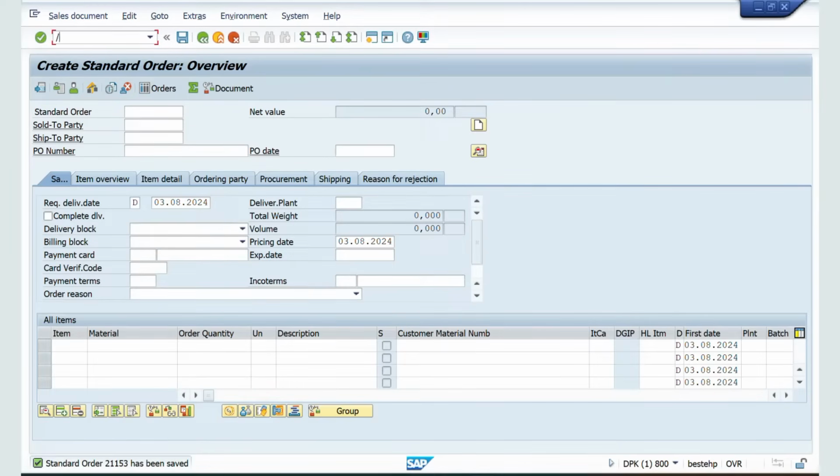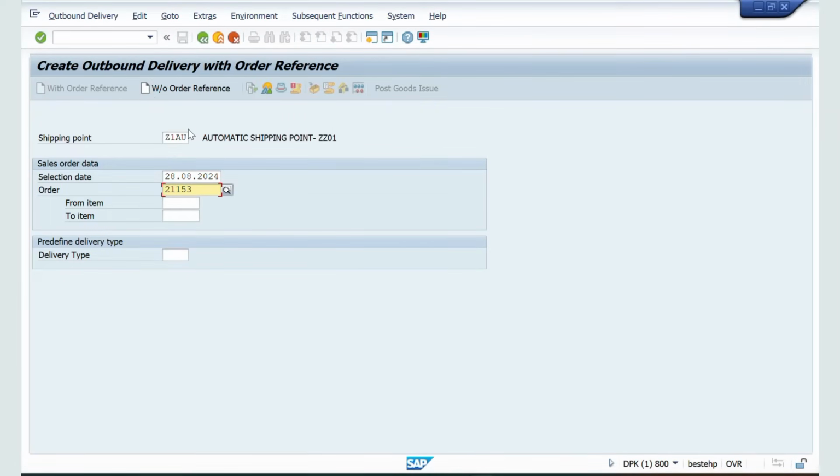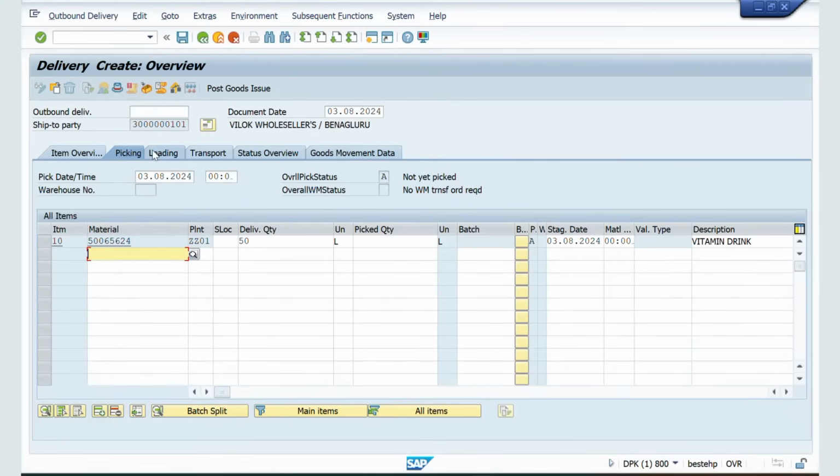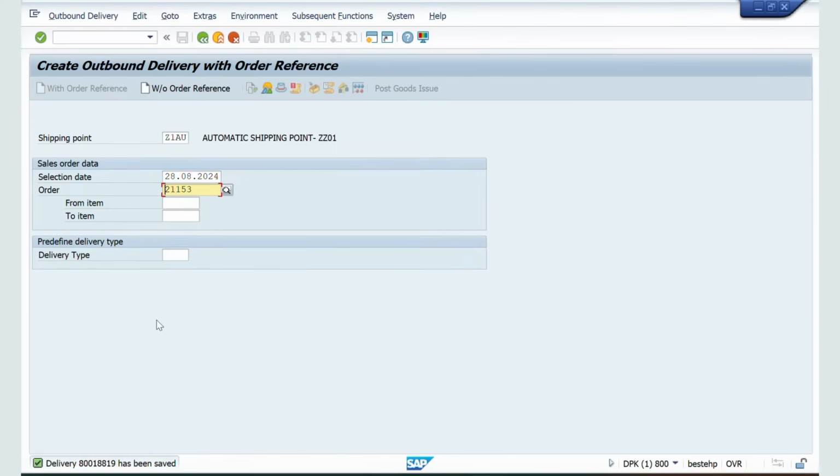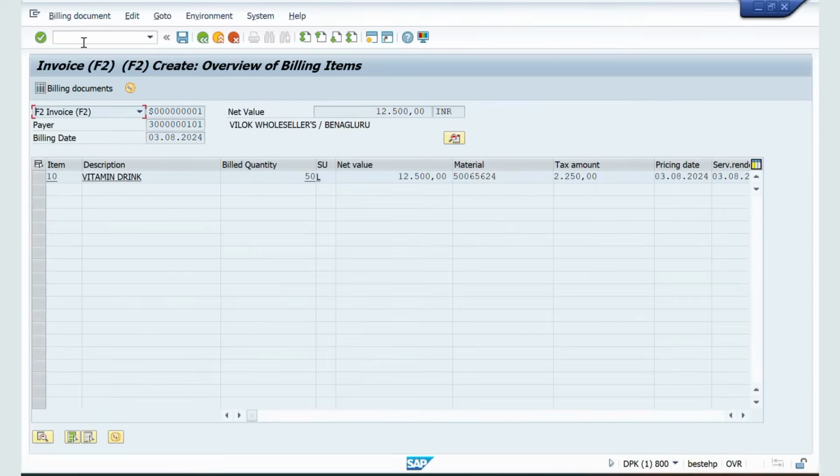Now I will create delivery, slash n VL01N. Okay. Now click enter. Now go to picking tab, enter the storage location. And what is the picked quantity? Picked quantity is 50. Click enter. Now click on post goods issue. Okay. System has created the delivery. Now slash n VF01. Go to VF01. Now click enter and save this invoice.